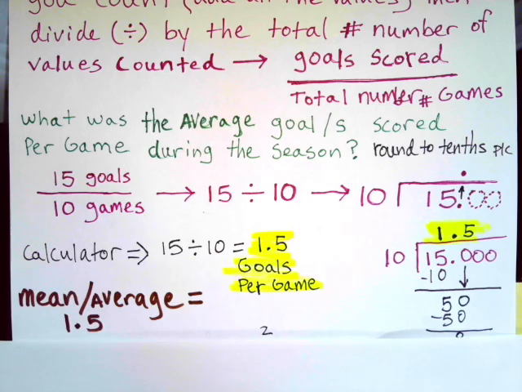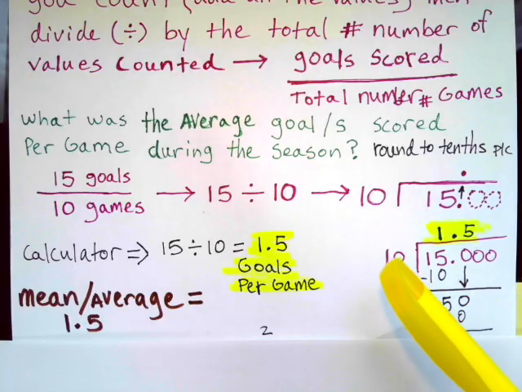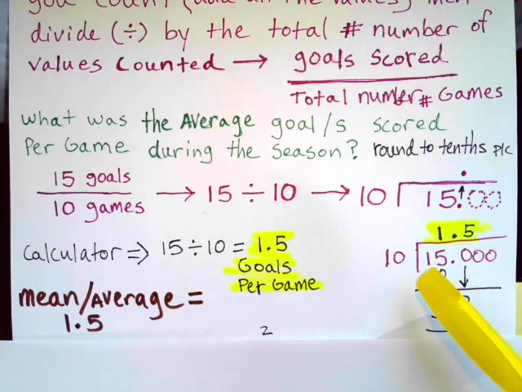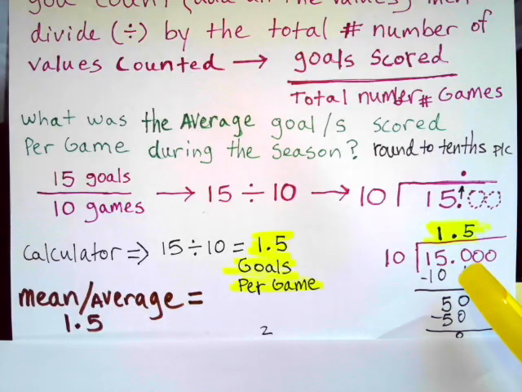If you have to do this manually and you weren't allowed a calculator, which could absolutely be possible, I showed you how to set this up here manually. 15 divided by 10. 10 times 1 gets me closest to 15 without going over. I subtract, because 10 times 1 is 10. I subtract 10 from 15. That leaves me 5. I bring down the 0. That gives me 50. So 10 times what gets me closest to 50? 10 times 5 gets me 50. I subtract 50. I have 0.